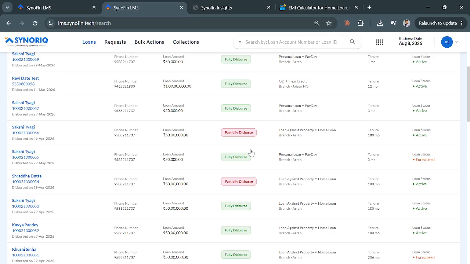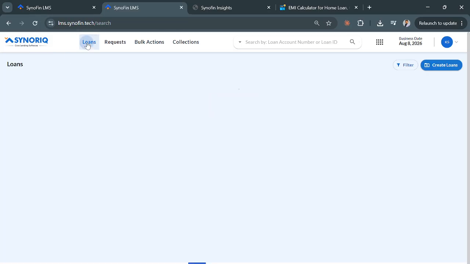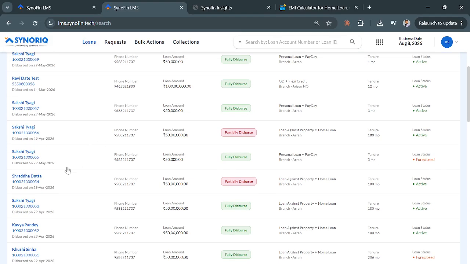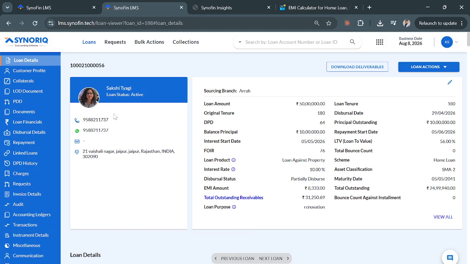So while creating the loan in LOS, if the loan amount is 30 lakh rupees, they'll choose the amount of first tranche in LOS. Let's say in first tranche they want to pay 12 lakh rupees. So they'll create the loan with sanction amount of 30 lakh rupees and the first tranche amount as 12 lakh rupees. So I'll open a tranche loan. This is a partially disbursed loan. Here the loan amount is 50 lakh rupees and only 10 lakh rupees is disbursed till now, because the balance principal is being shown as 10 lakh, right?